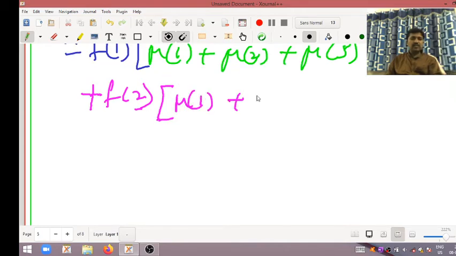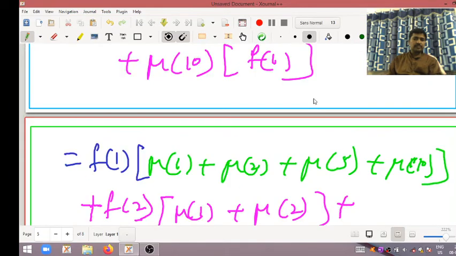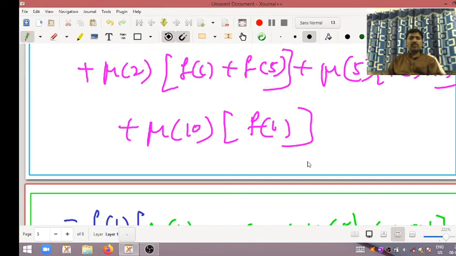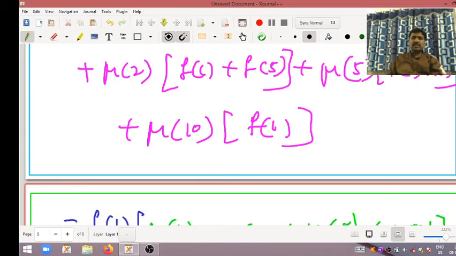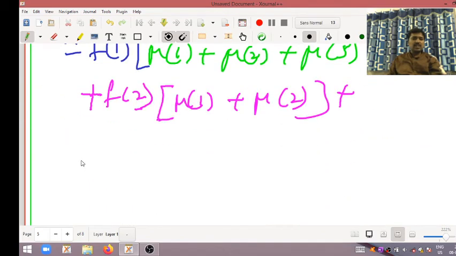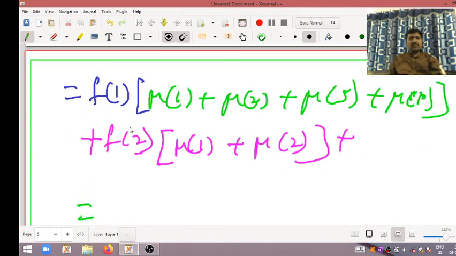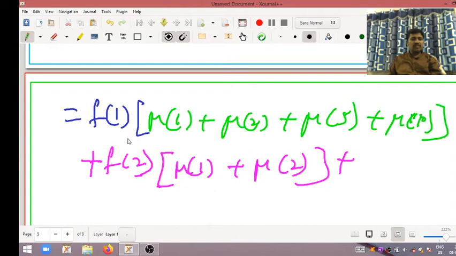Mobius of 1 plus Mobius of 2 plus, here Mobius of 1 and Mobius of 2 is the coefficient of f of 5 and f of 1. See here, next one, my dear students. This one we want to write in the form of what? F of 2 completed.